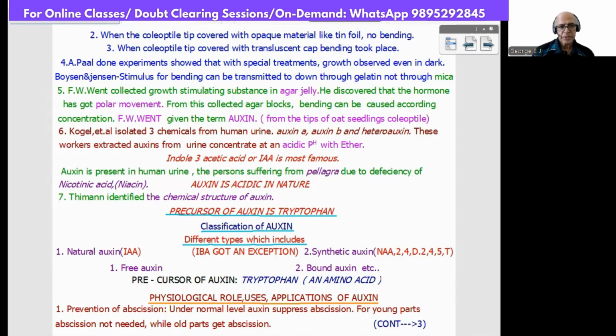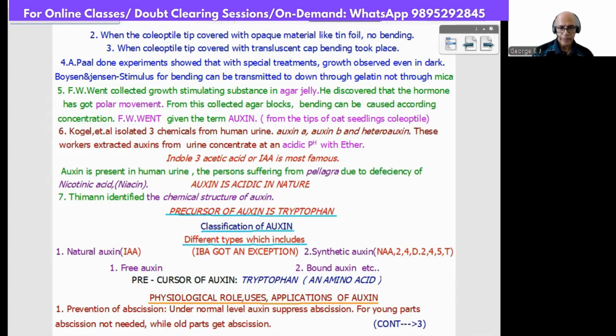Then comes Boysen and Jensen. They observed that the stimulus for bending can be transmitted down through gelatin, but not through mica. Now, the fifth one, his name is F.W. Went. He collected growth-stimulating substances in agar jelly. He observed that the hormone has polar movement. Polar movement means tip to bottom. From these collected agar blocks, bending can be caused according to concentration.